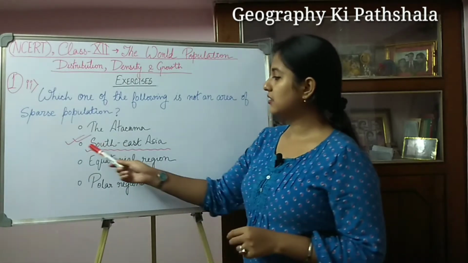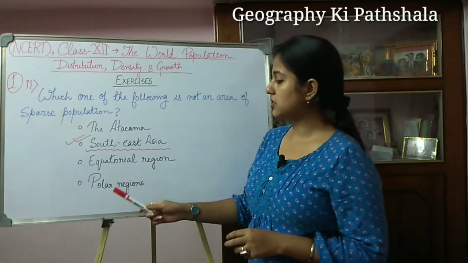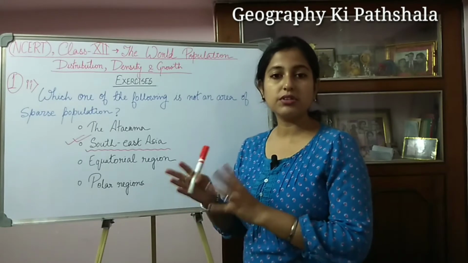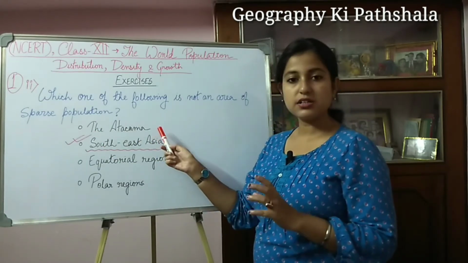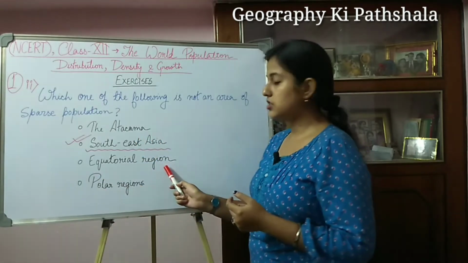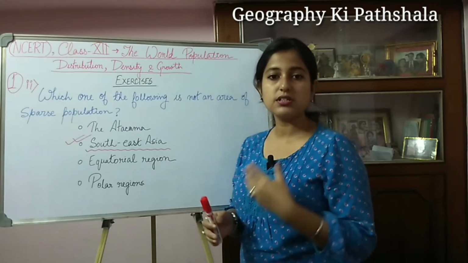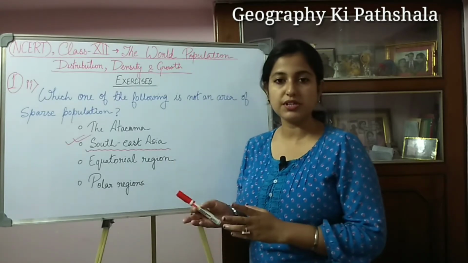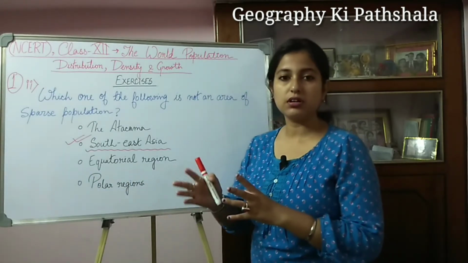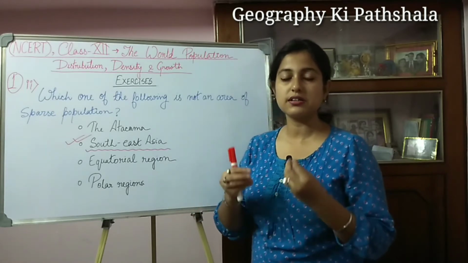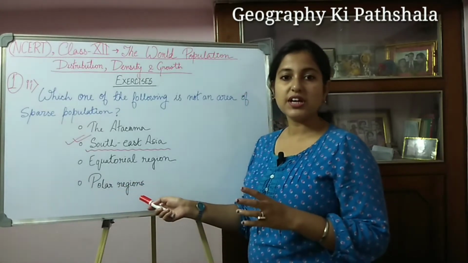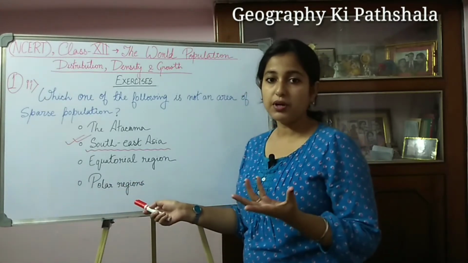You can see that the Atacama Desert, Equatorial region and polar regions are the extreme climatic regions. In the Atacama Desert the temperature is quite high because it is a desertic region. In the Equatorial region the amount of rainfall is quite high, like the Congo Basin area or the Amazon Basin area. And polar region means the frigid zones of our earth, where the temperature is quite low. That's why there we can see very frigid conditions.